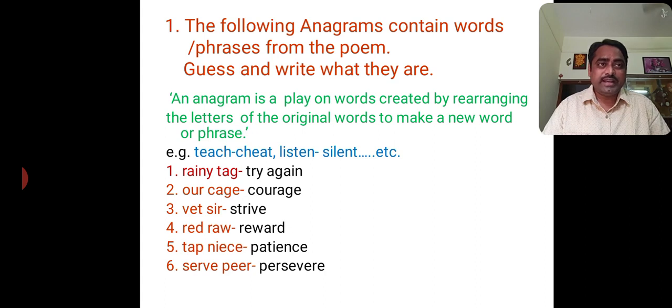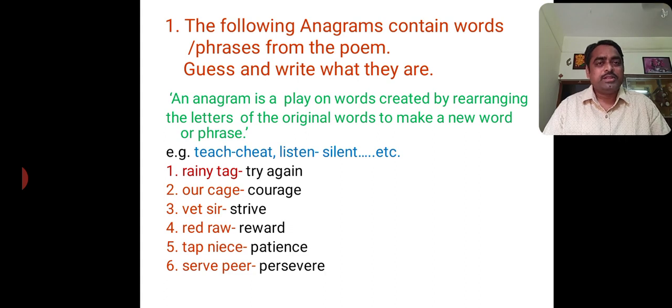See, count the letters. Look at the letters in each and every phrase. Okay. Second, our cage. The anagram of our cage is courage. It is a very important quality. Courage means confidence. We know that confidence is the touchstone of success.